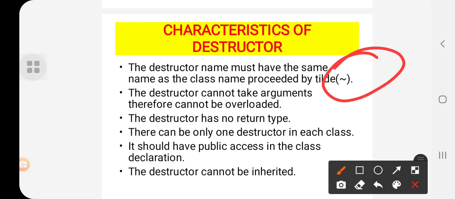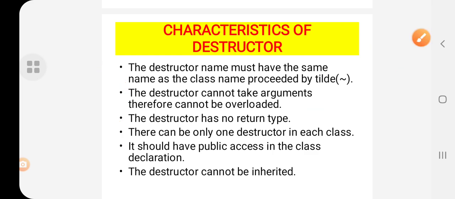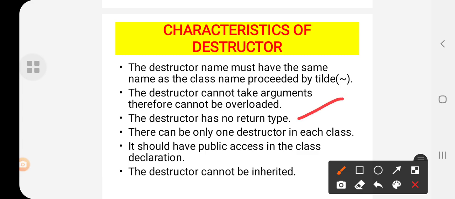A destructor cannot take arguments, therefore it cannot be overloaded. But how can a constructor be overloaded? The destructor has no return type. Just as the constructor does not have a return type, the destructor also has no return type.